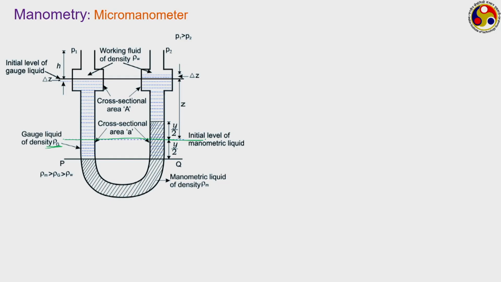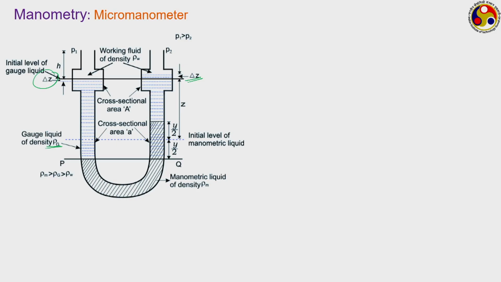and this was the initial level of the manometric fluid. Now, as soon as we put a pressure difference P1 minus P2 between the tanks, there is a delta Z amount of reduction in the gauge fluid elevation on the left hand side. Both these tanks have the same cross section area, a cross section area of capital A. Because their areas are same, there will be the same amount of increase in the elevation of gauge liquid level in the other bulb.